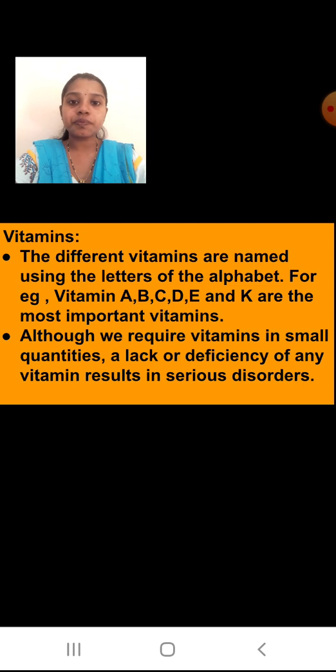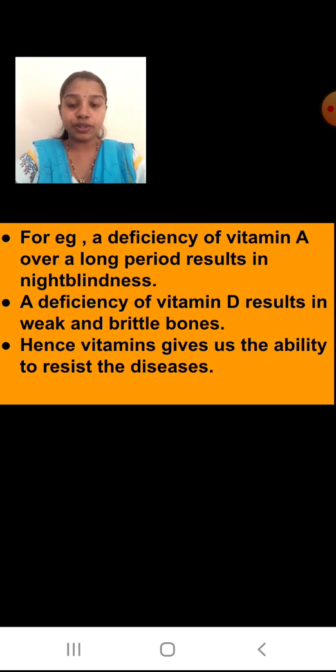Okay, now we will see an example. For example, if you have a deficiency, that means if you lack vitamin A over a long period of time, it results in night blindness. Now what is this disorder, night blindness? Night blindness means you are not able to see in the dim light. Okay student, or you are not able to see at night. So if you have less vitamin A in your body, then you will not be able to see clearly at night or in dim light. Okay student, I hope you understood this example.